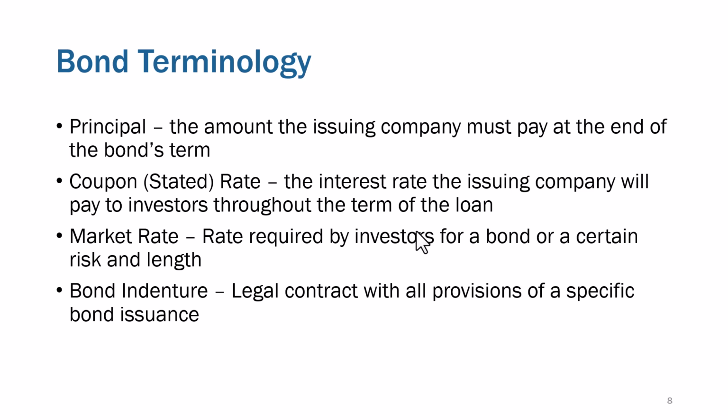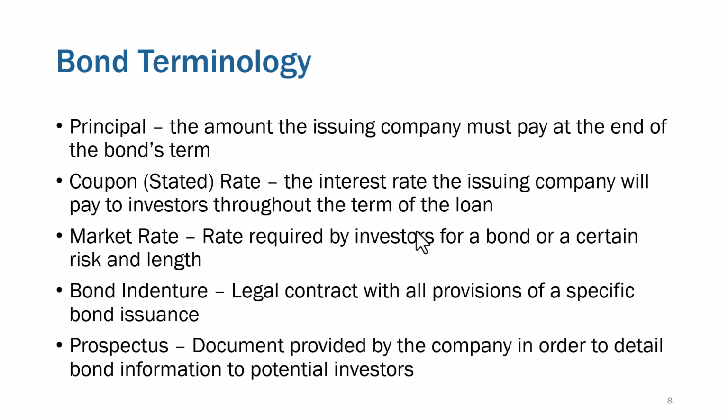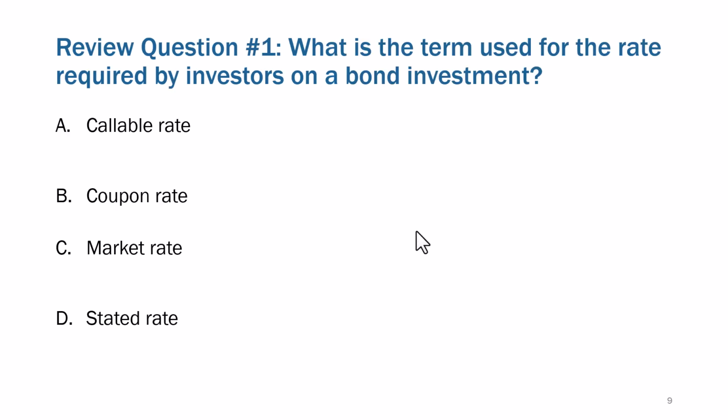A bond indenture is the legal contract that has all the provisions about the bond. And then the prospectus. When they're going out to raise these funds, the company creates a document that it can give to potential investors that has information about the bonds. They oftentimes will work with investment bankers, especially if it's a multi-billion-dollar bond issuance. The investment bankers can find maybe some big mutual funds, some big endowment funds who might want to make a sizable investment in the bonds.